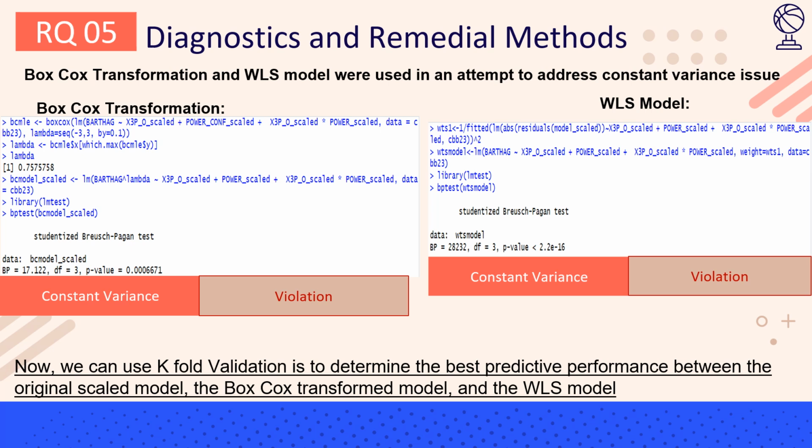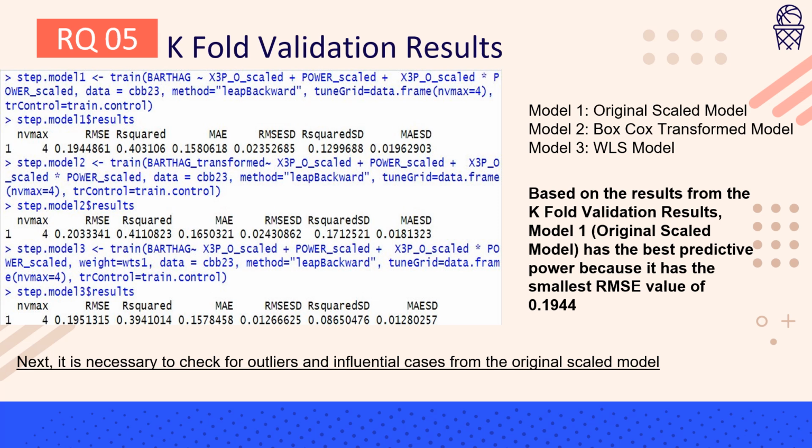However, with the Box-Cox transformed model and the WLS model, they both violated the assumption of constant variance. So the next thing I looked at was a k-fold validation to see which model had the best predictive power. And we see that the original scaled model with the transformed x variables had the lowest RMSE value of 0.1944. So we continue evaluating with the original scaled model.